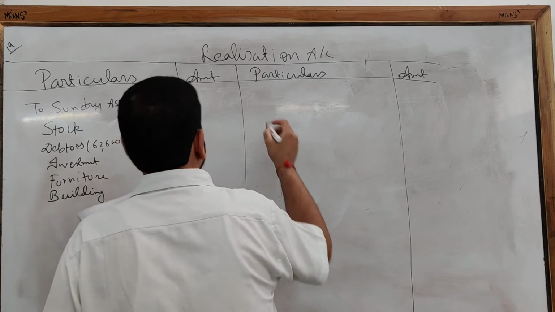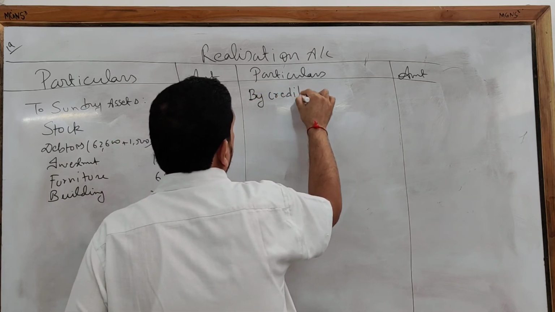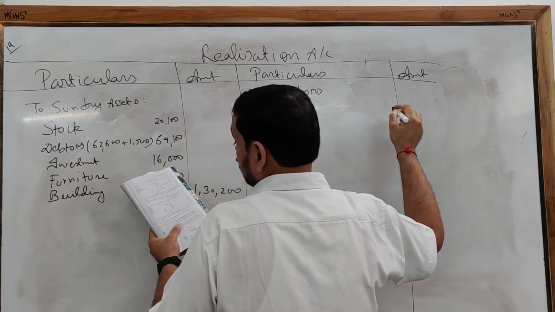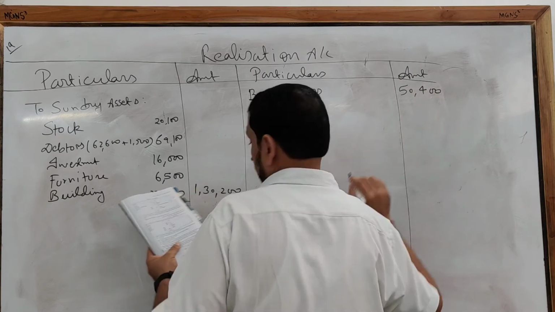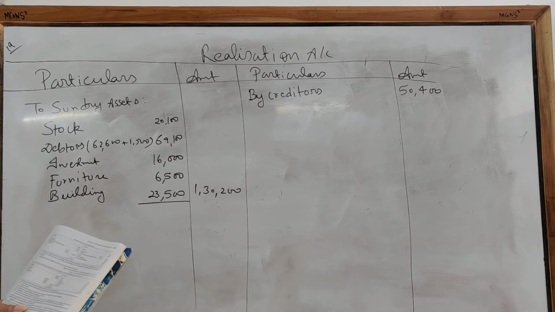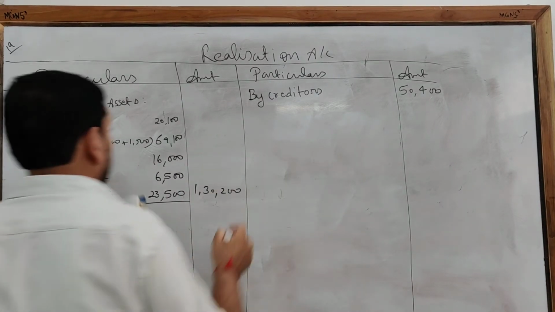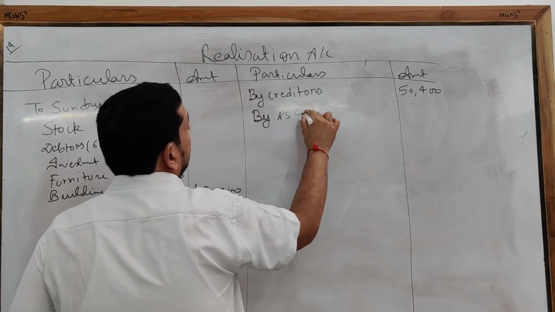Now for liabilities, what we have is just creditors, so by creditors 5,400. Clear? Now come to the adjustments. A has taken over the investment at this value, so by A's capital account.